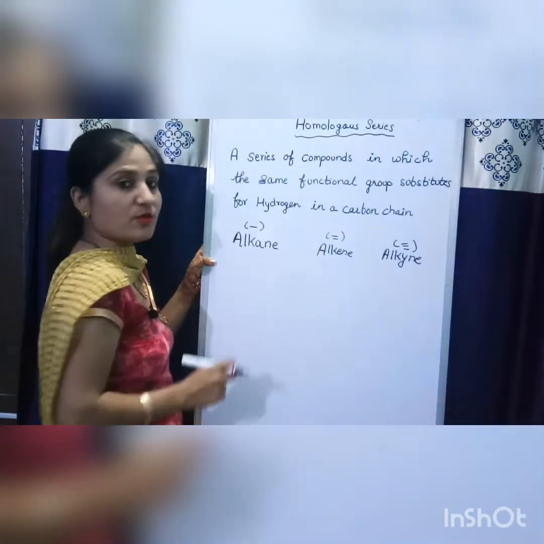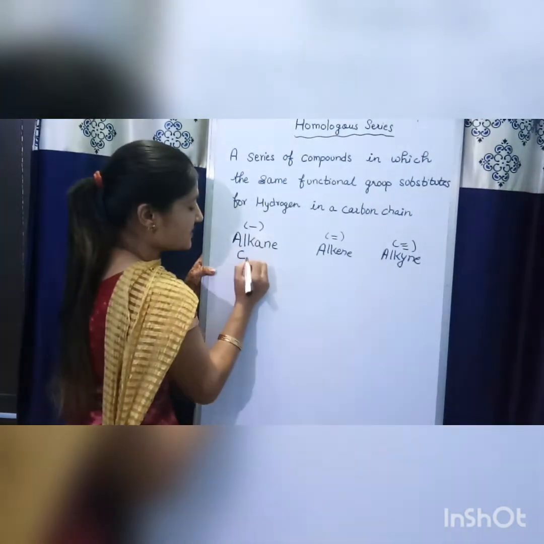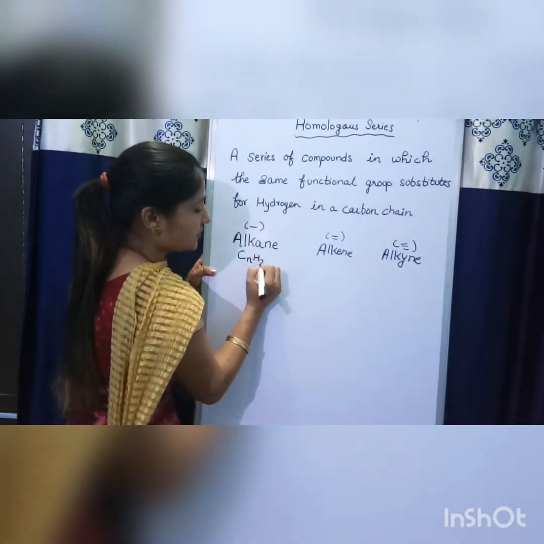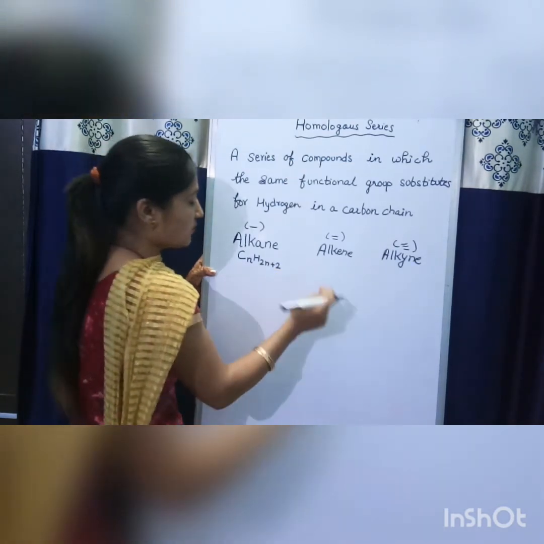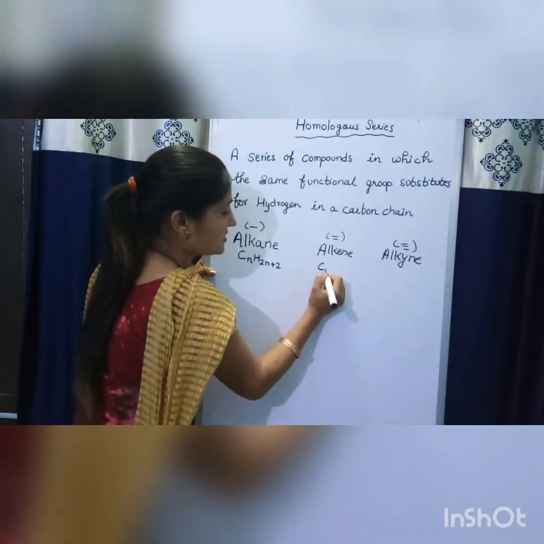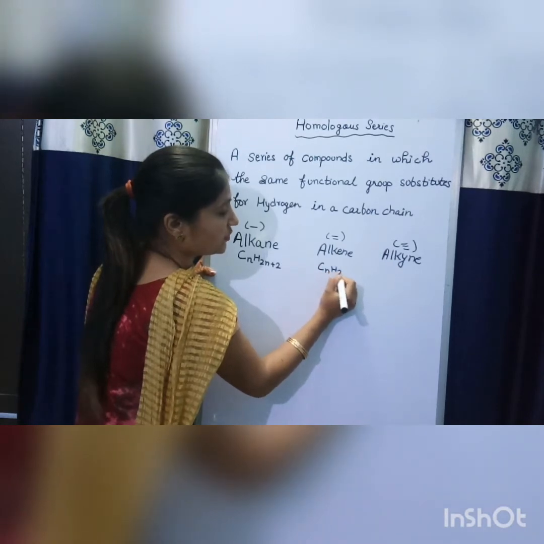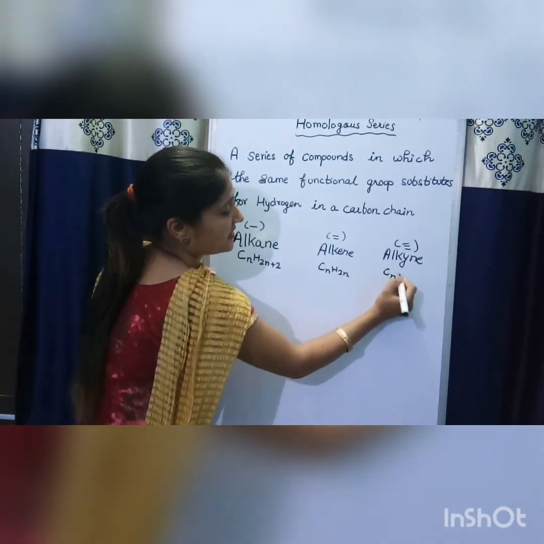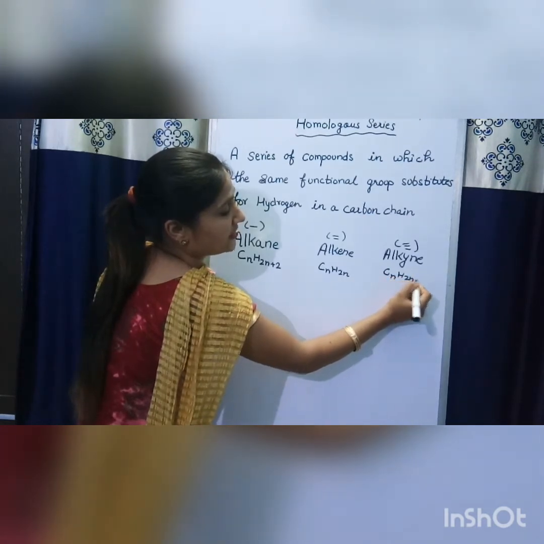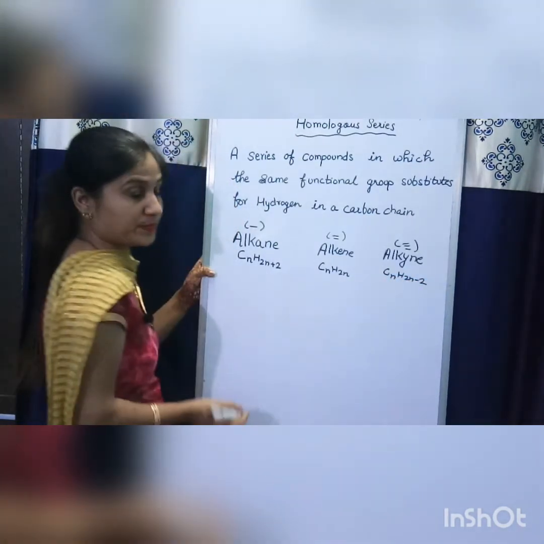Now, the general formula for alkanes is CnH2n+2. The formula for alkenes is CnH2n, and for alkynes CnH2n-2.